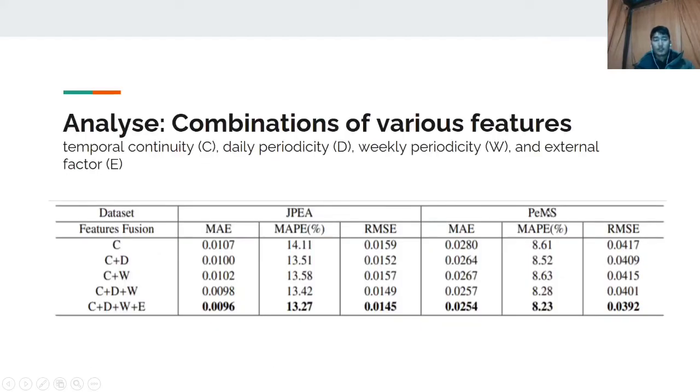Okay, now let's talk about the analysis of a combination of our various features. The authors deploy a few models: a temporal model depending on temporal continuity, daily periodicity, weekly periodicity, and external factor combinations. Here we observe that models with the combinations of CND and CNW perform better than the models which only depend on temporal continuity. And also we observe that models with the combinations of all the features along with the external factor perform greatly better than the above models.